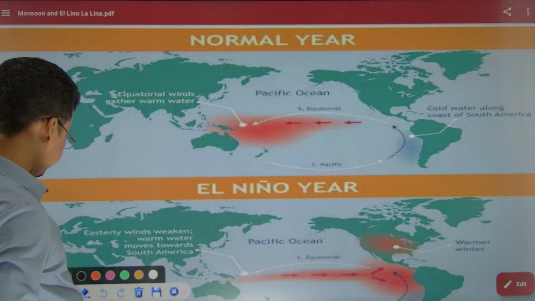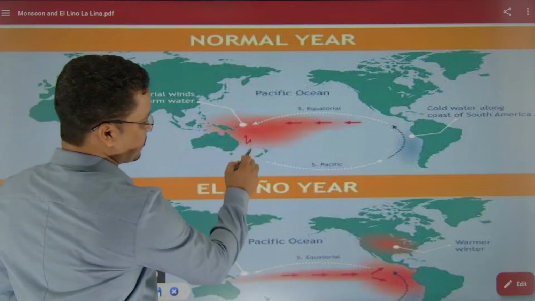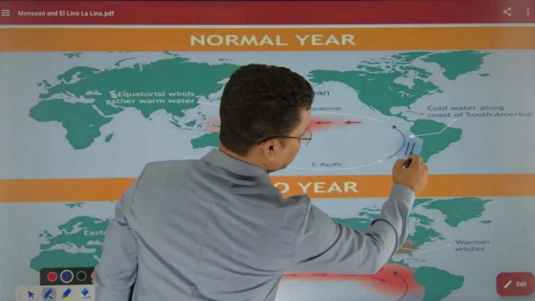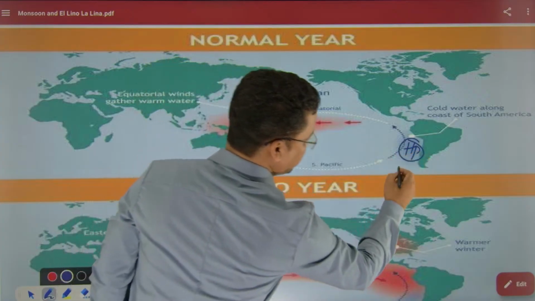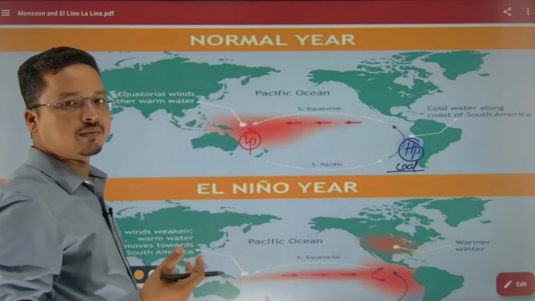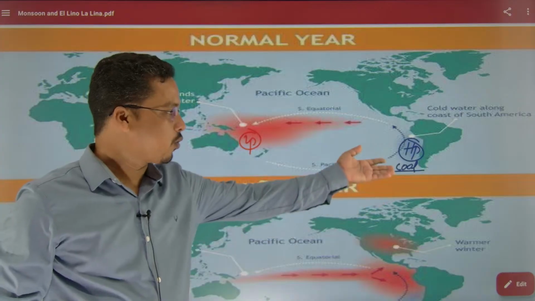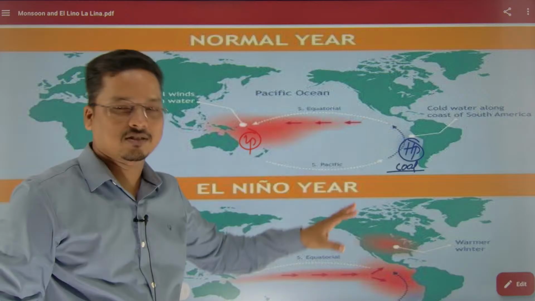I mean, if this region is having warm water, that means the region will have low pressure, and comparatively on the other side, this side will be high pressure. If the region is having high pressure, that means the cool water here would be your what? Cool water. Why cool water? Because of the Humboldt cold current, because of the Peruvian cold current, that is the Peru-Chile cold current, you may also say. This cold current also prevails there in the rest of this region.